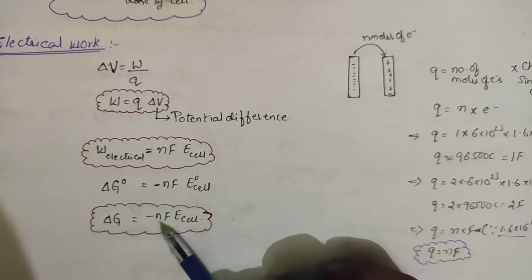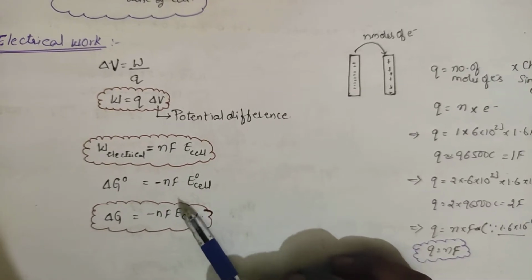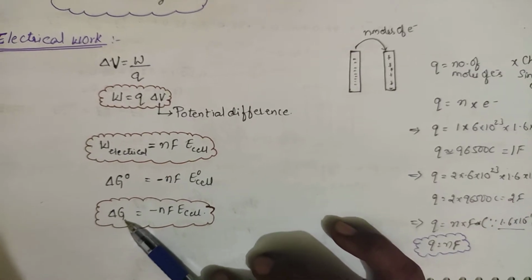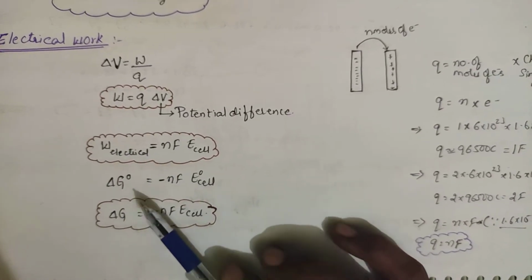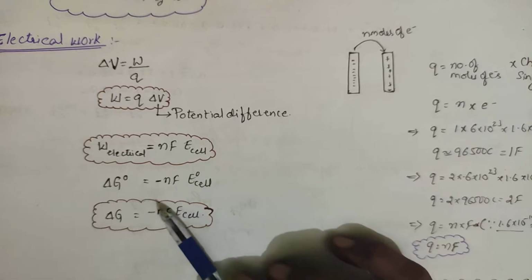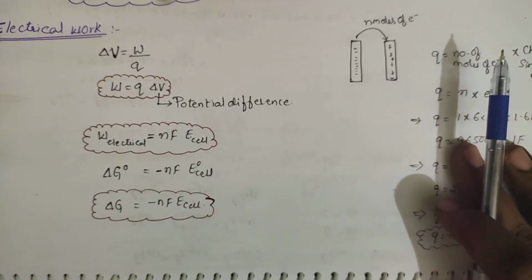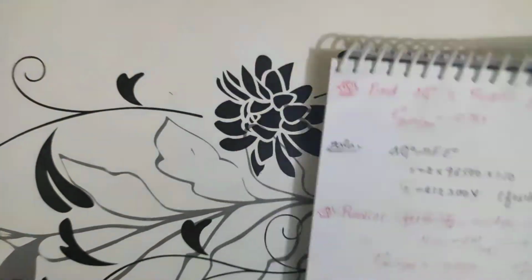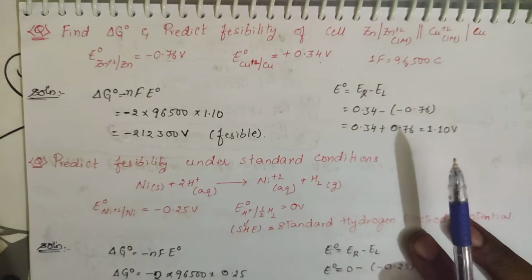If delta G is equal to minus nFE of the cell, this is not at the standard condition. This is the Gibbs free energy, the non-standard energy. So if it is standard, delta G naught is equal to minus nFE naught cell. If it is the normal one, delta G is equal to minus nFE cell. Let us solve some questions with respect to this type of content.